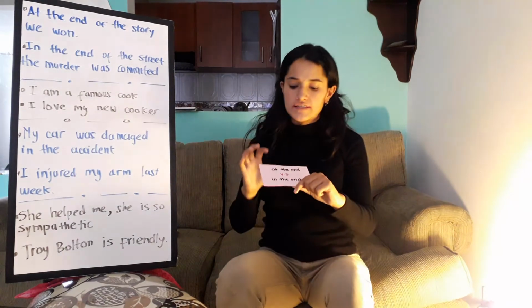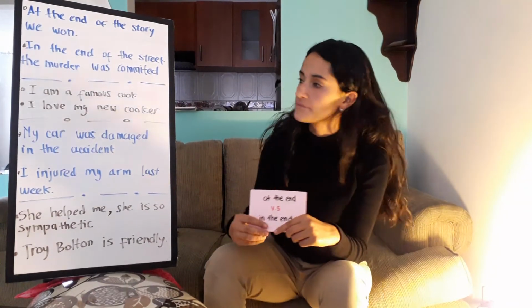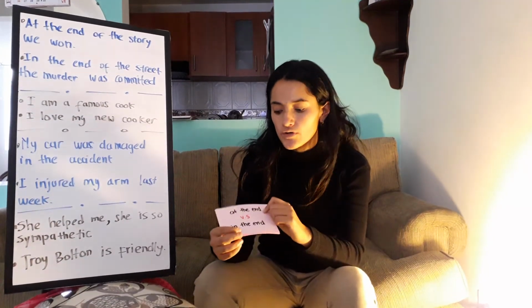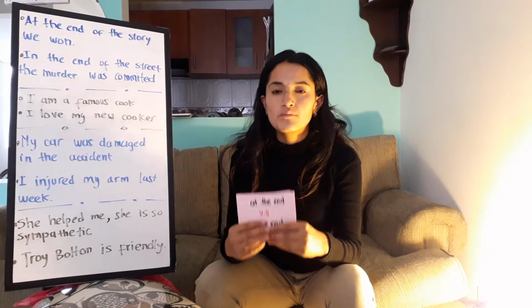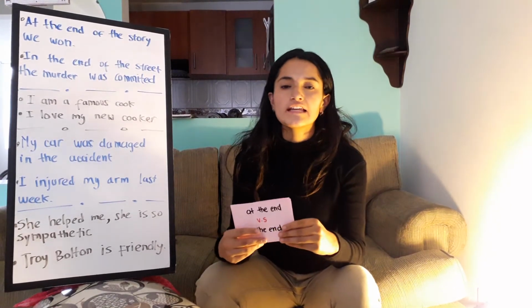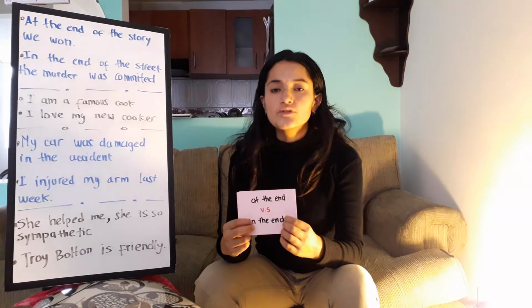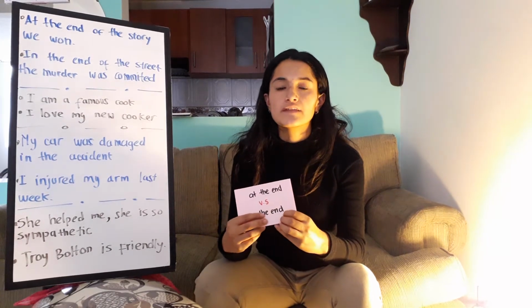The first one is the difference between at the end versus in the end. We use at the end when we want to talk about a specific moment. For example, at the end of the day, at the end of the month. And we use in the end when we want to talk about a place.